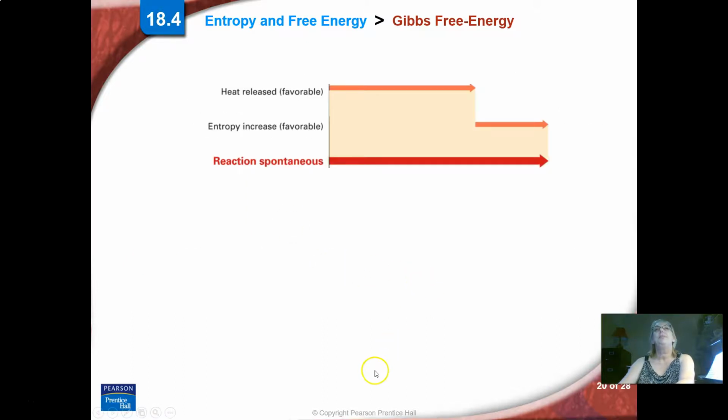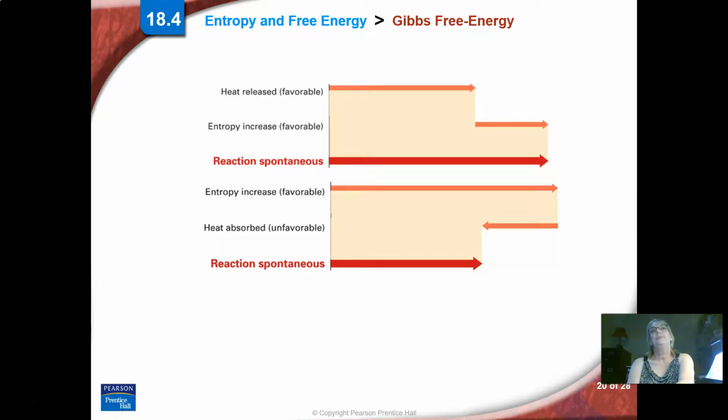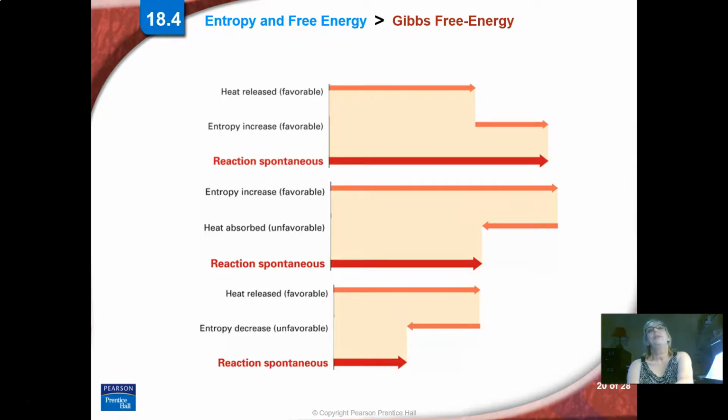So here are some examples. If we have both heat release and entropy increase, then we're going to have spontaneous for sure. If we have entropy increase and heat is absorbed, the reaction can be spontaneous, depending on those numbers. If we have heat released and entropy decreased, we can have spontaneous if the numbers are favorable.